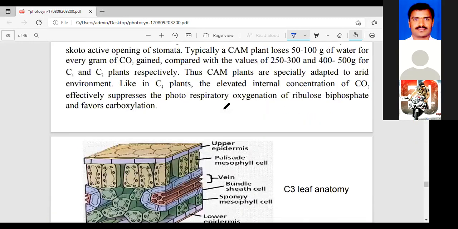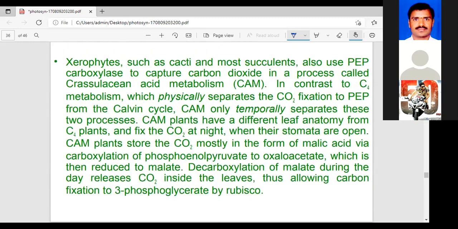Did you understand? Any doubt in CAM plants, the CAM cycle? Any doubt in the CAM cycle?